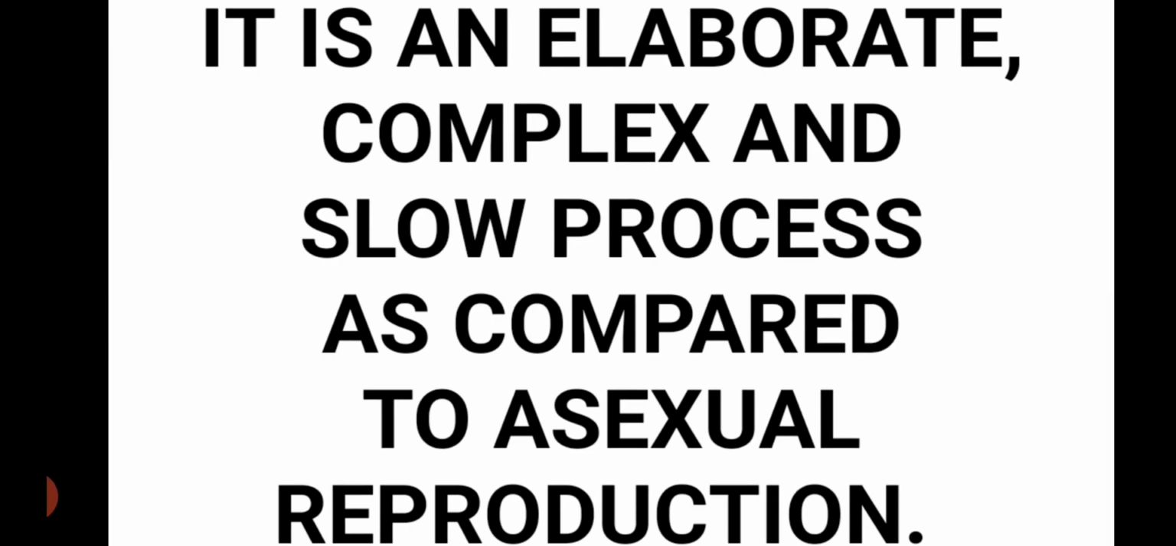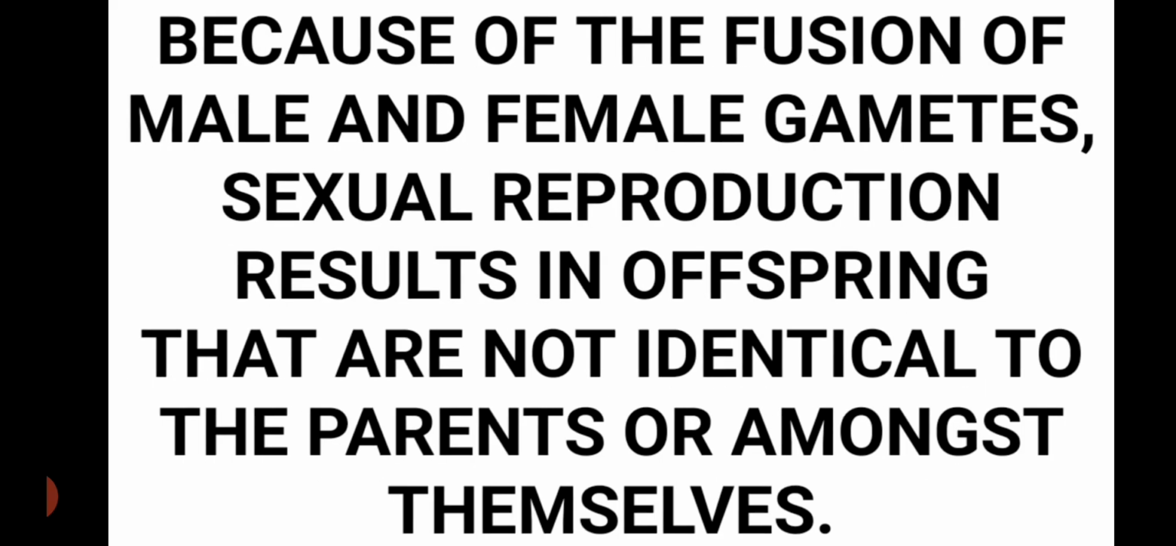So it is an elaborate, complex and slow process as compared to asexual reproduction. Now, because in sexual reproduction the offspring gets gametes from two different individuals, the offspring produced as a result of sexual reproduction is not identical to their parents as well as among themselves.